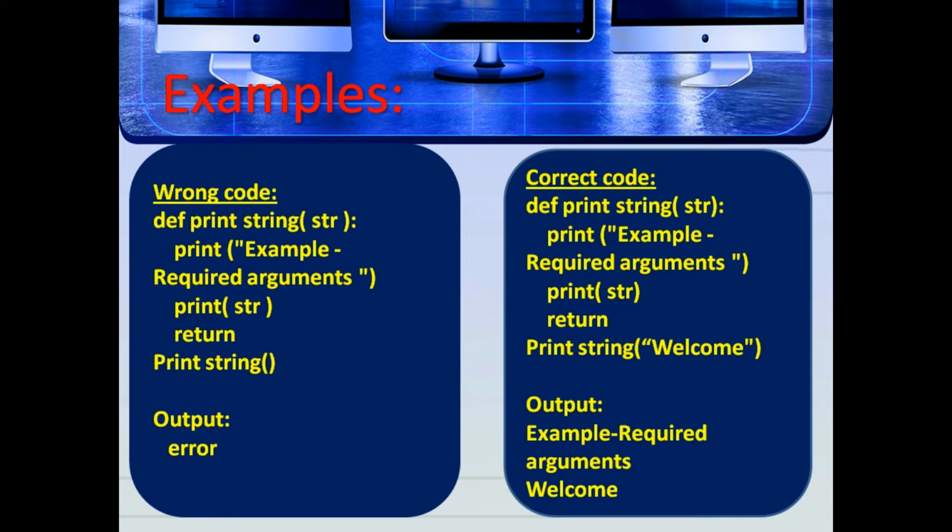The correct code is def print_string(str): print("example required arguments"); print(str); return, then print_string("welcome"). So inside print_string we give some string value, here welcome or hello Python, etc. If this is given, the output will be produced: example required arguments welcome.